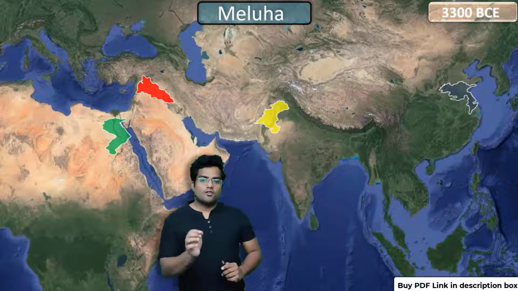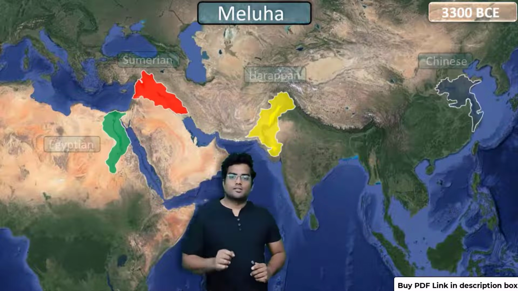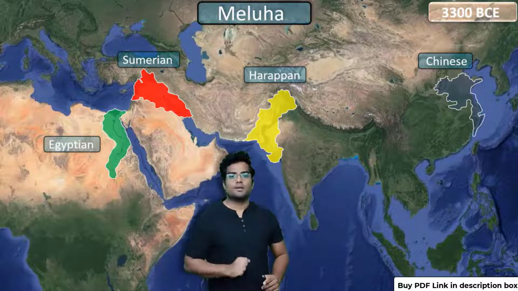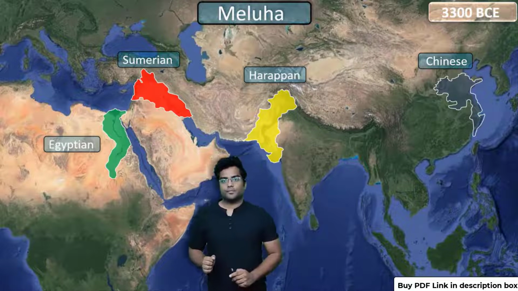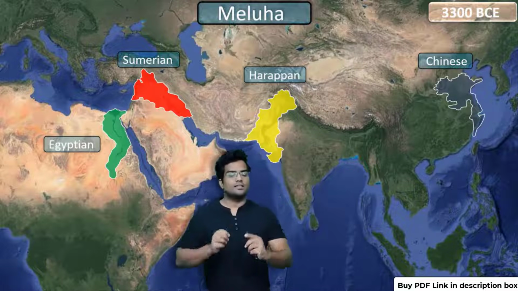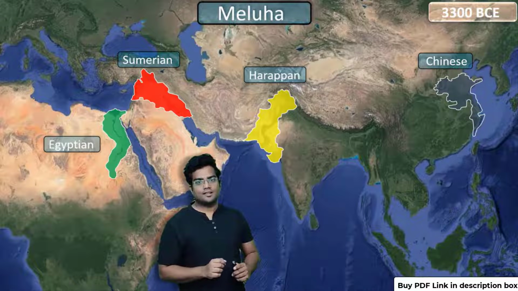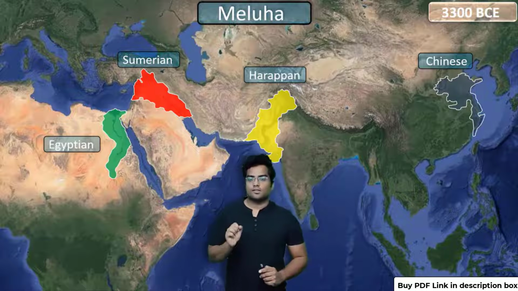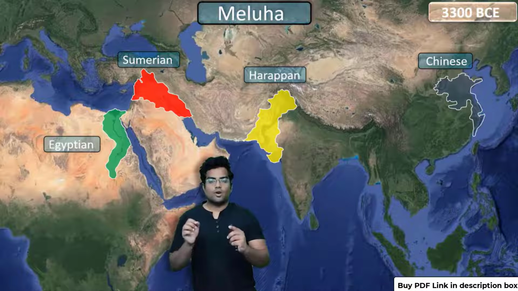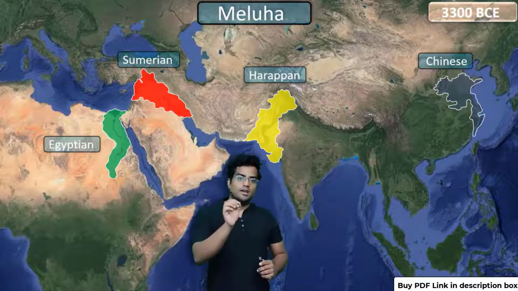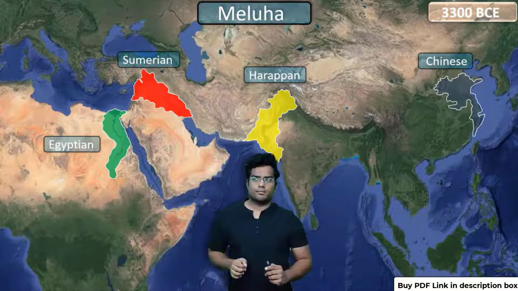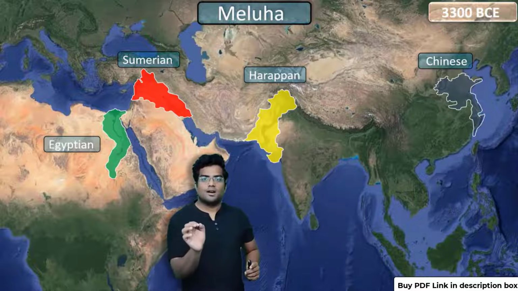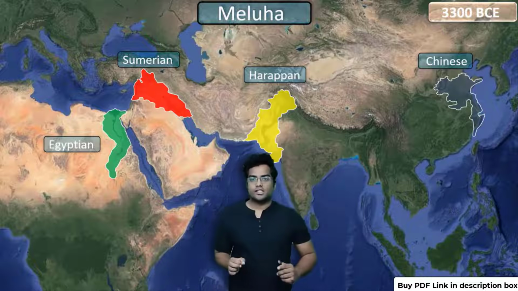As you can see, we have a few civilizations here: the Egyptian, the Sumerian, the Harappan, and the Chinese civilization. The Harappan civilization is also known as the Indus Valley Civilization. Now the question is, what was the name of the Indus Valley Civilization in 3300 BCE? You would be like, hey, it's Harappa. No. Harappa is a recent name that we have given to this civilization.